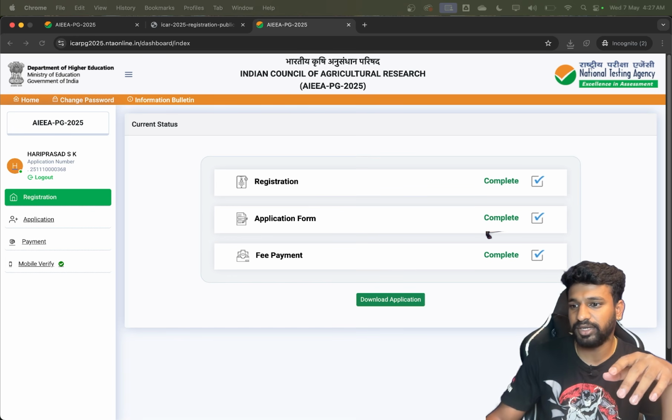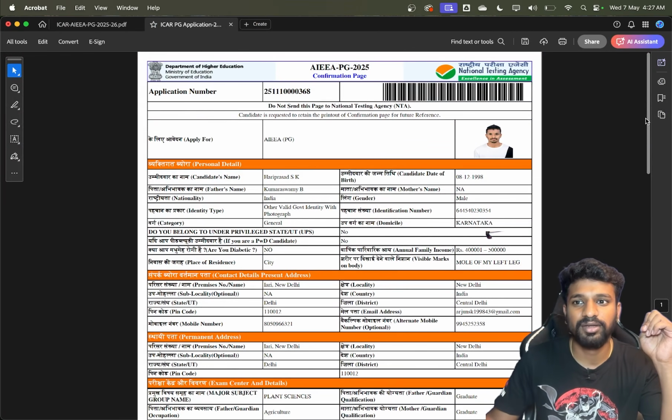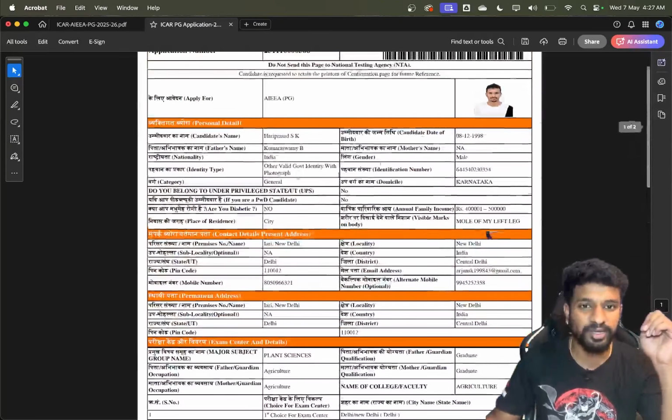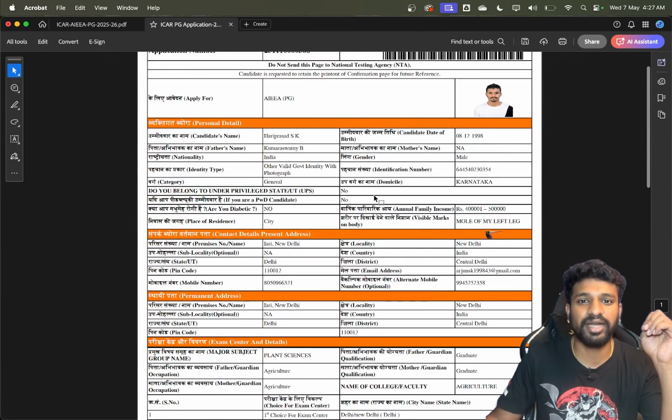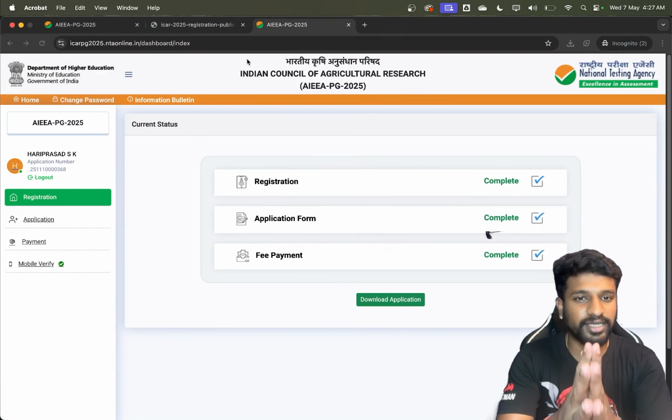I'll also show you how the application will look after it is downloaded. See, this is my application form, where it has the application number and all the details which I have entered. You can either take a printout of it or keep the soft copy, but try to check the details that you have entered so that there would be no mistakes and you will not suffer later. And that's it in this video.